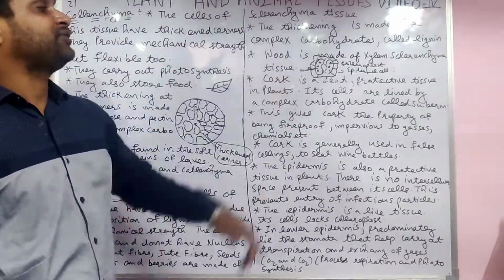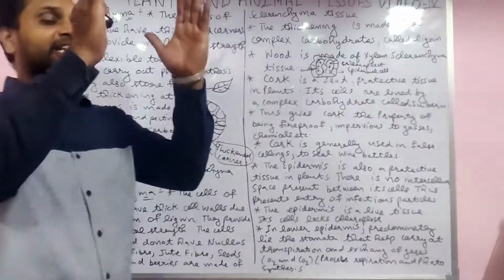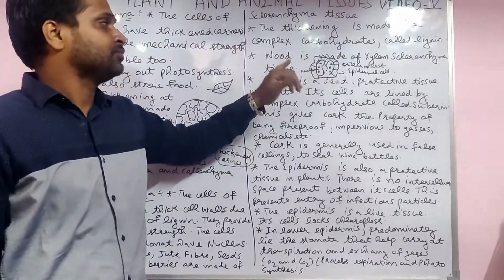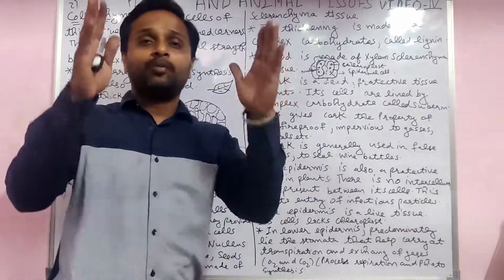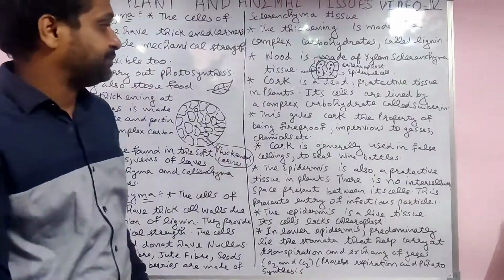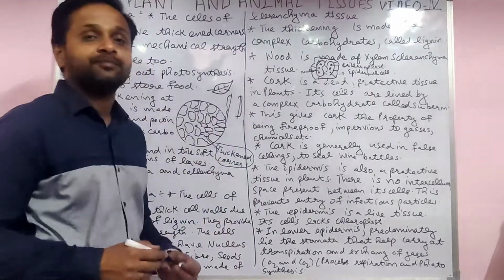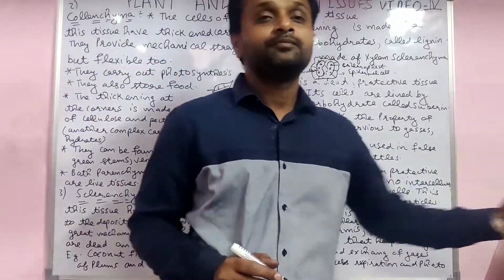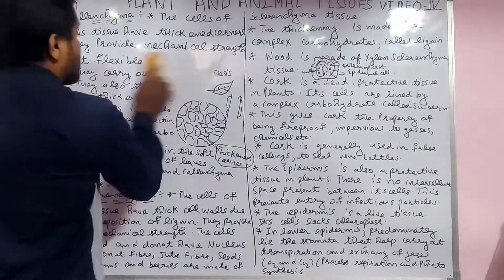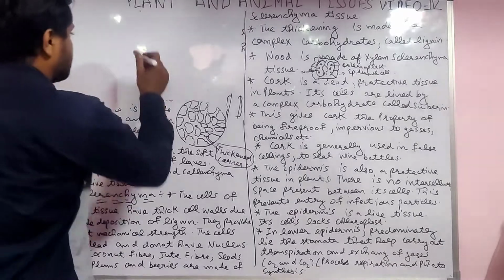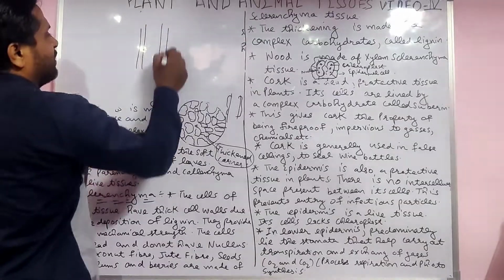Wood is made up of xylem sclerenchyma. Yes, wood is there in the tree. It is made up of xylem sclerenchyma tissue. Then there is cork. You know, the brown part of the stem of the tree, the outside brown part, that is the cork.